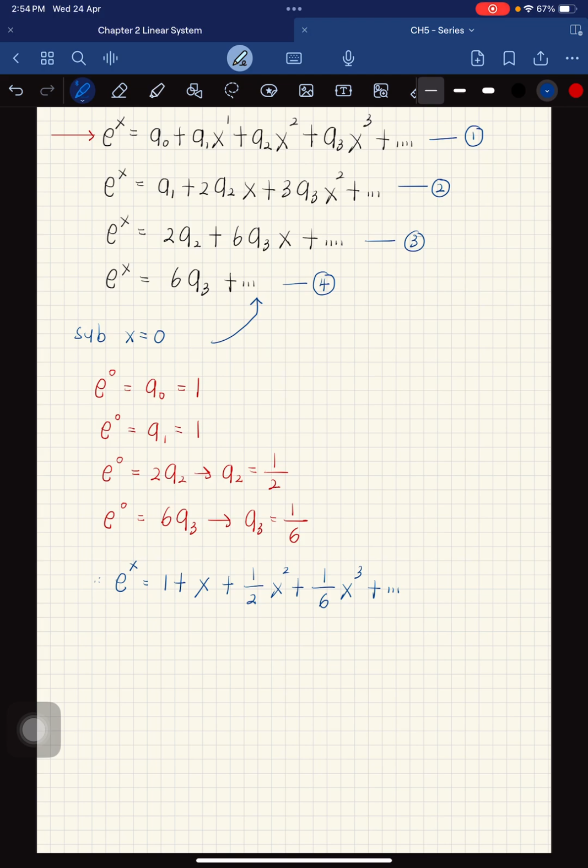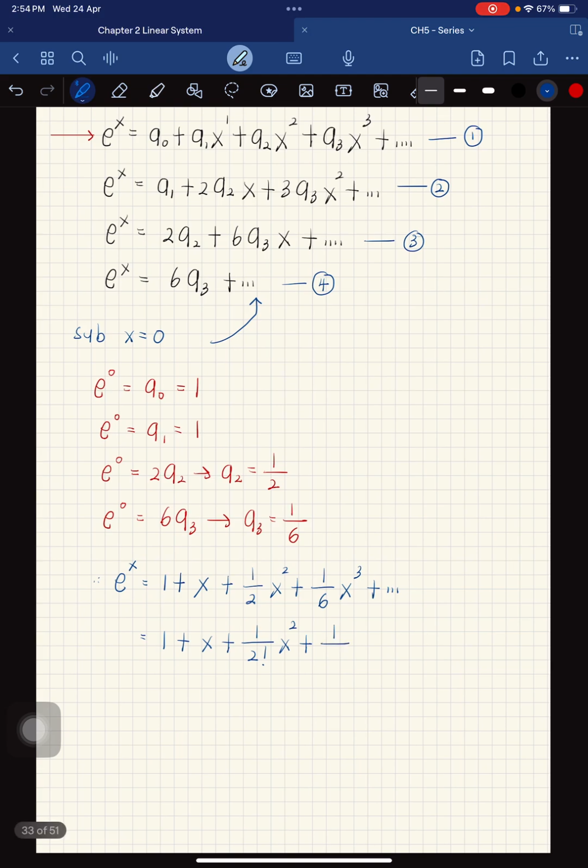From this series, we can see that it becomes 1 plus x plus 1 over 2 factorial x squared plus 1 over 3 factorial x cubed plus and so on. So this is the expansion equation for the exponential.